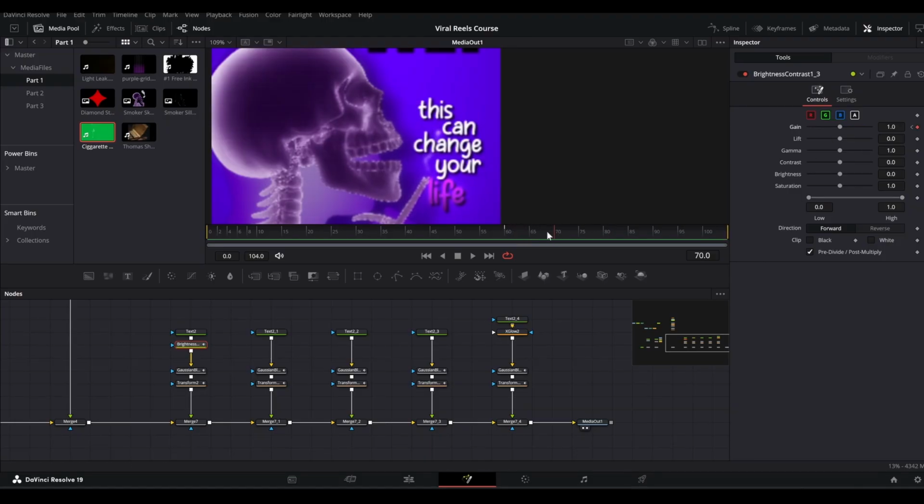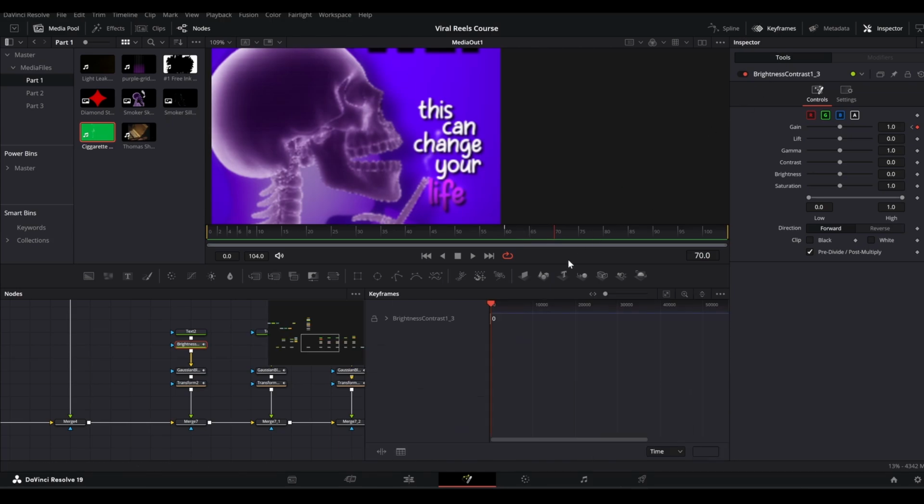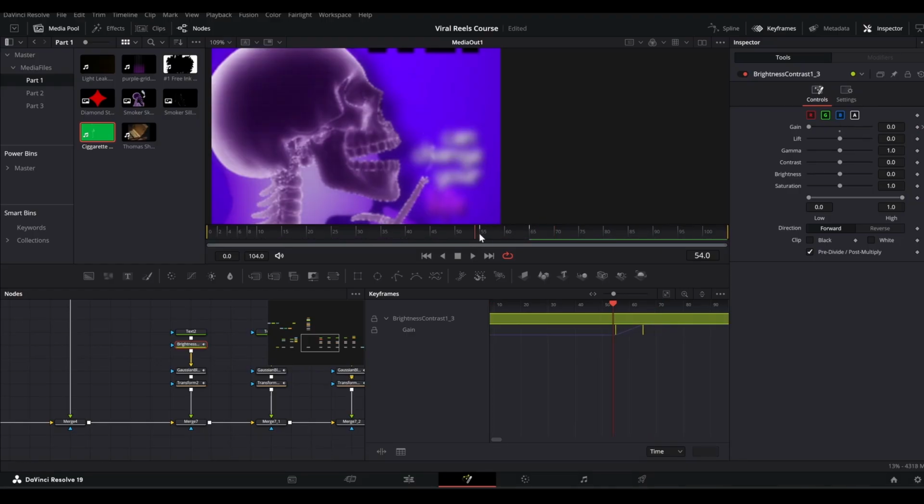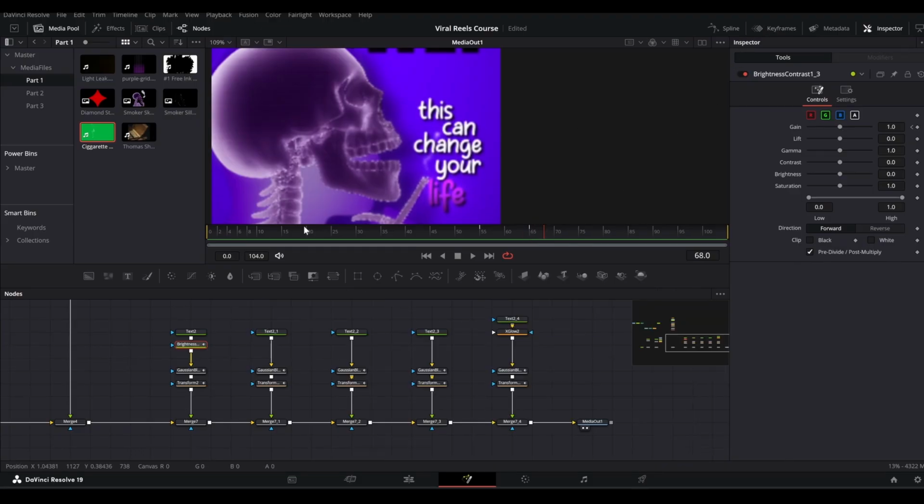All right, what I'll do is I will just go to the keyframe section and in the brightness contrast node, expand these and bring back the keyframes a little bit. All right, so we can have the blurry animation as well. All right, now this is perfect. Now just copy this brightness contrast node and paste it for all the texts.